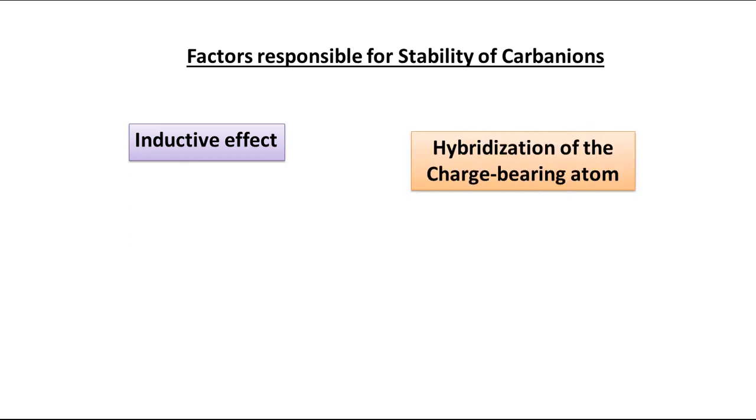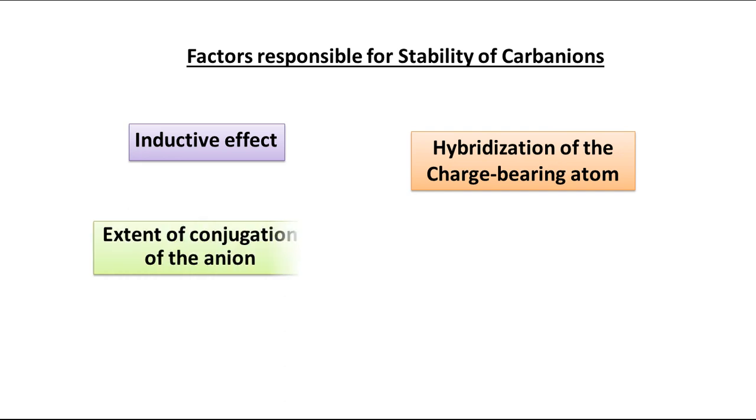Then we have hybridization of the charge bearing atom, that is the negative charge bearing carbon, depending on whether it is double bonded, triple bonded, or single bonded. Depending on that, we can have different types of hybridization: sp, sp2, sp3. The hybridization related discussion I have done in the previous part, which is part 2. So please check this video, and the playlist link of Carbanion chemistry that you will get in the description box. You can check it there. So this is the second point for stability of carbanions.